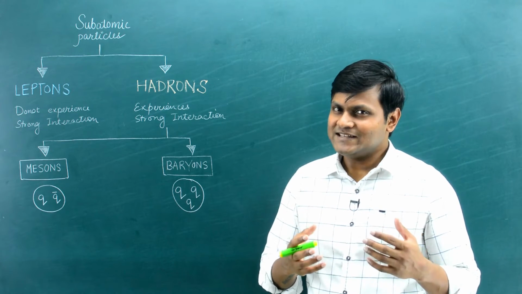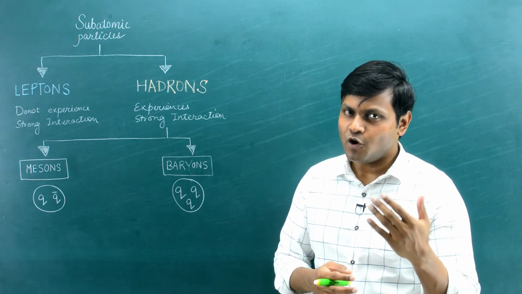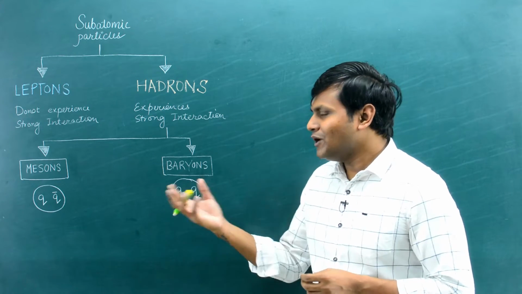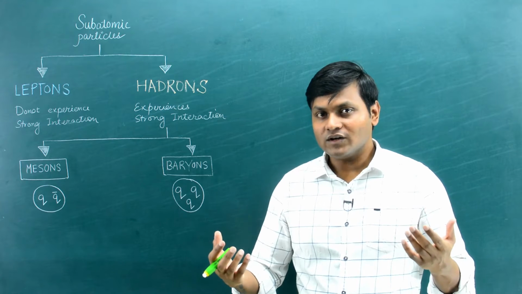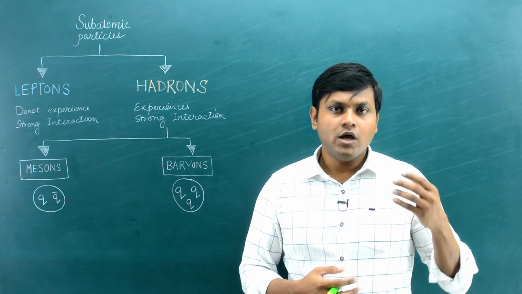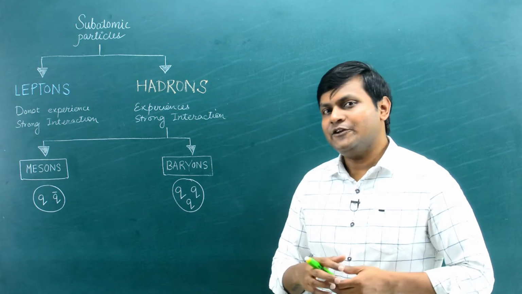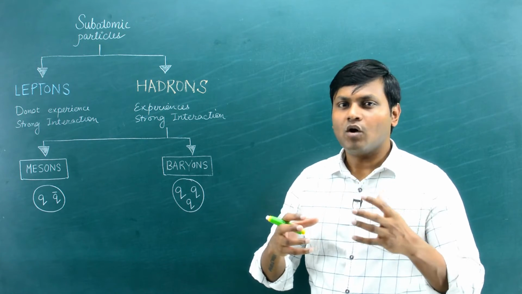It is because of the strong force that the quarks are held together to create these composite particles in the first place. And the strong force is in fact so strong that till now we have not been able to break apart these particles into individual quarks. We have not yet experimentally found free quarks. Quarks are always found inside a hadron particle along with other quarks.